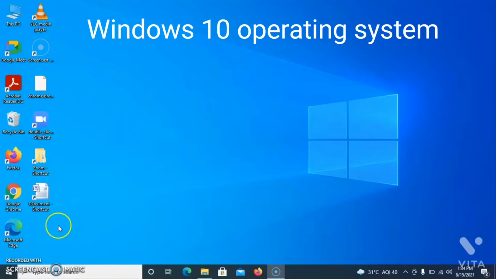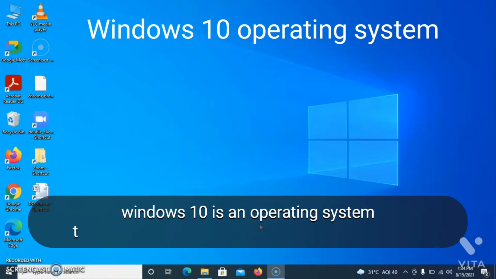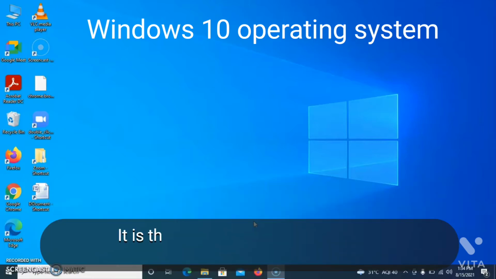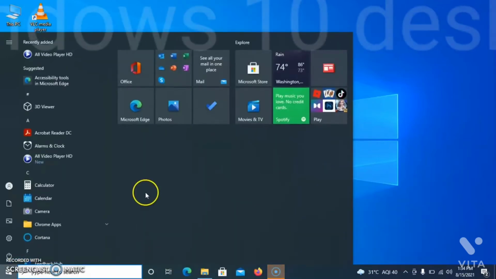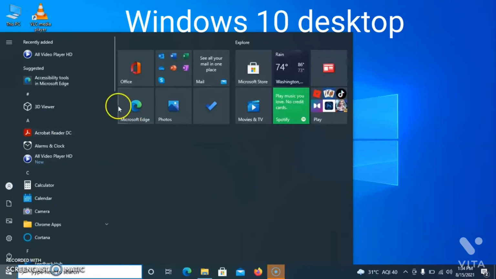Now we are going to see about Windows 10 operating system. Windows 10 is an operating system that was developed by Microsoft in the year 2015. It is the follow-up to Windows 8 operating system which was released in 2012. Next concept, Windows 10 desktop.